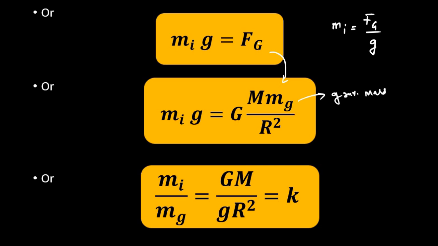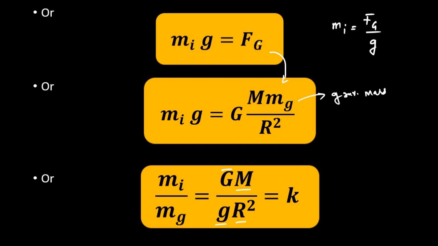So we can here establish a relationship between m_i and m_g. So m_i by m_g will be equal to G M by small g R squared. Here the universal gravitational constant is a constant, the mass of the Earth is a constant, the acceleration due to gravity near the surface of the Earth is also constant, and the radius of Earth is also a constant.